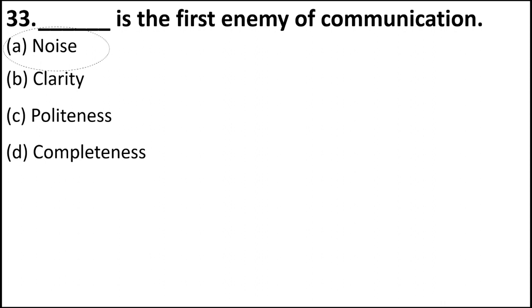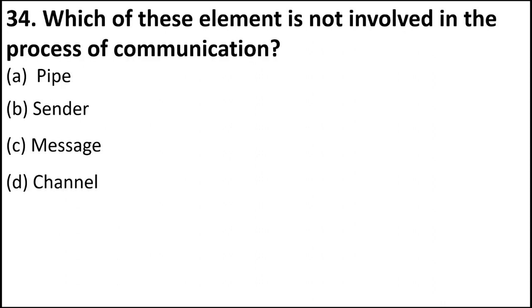Next is, which of these elements is not involved in the process of communication? If you look at the options, sender is involved in communication. He is the person who initiates the conversation. So this is not right. Message is also very important. Channel, which means we are using for communication, is also very important. But pipe is not involved in the process of communication. So this is an odd one out in the four options.